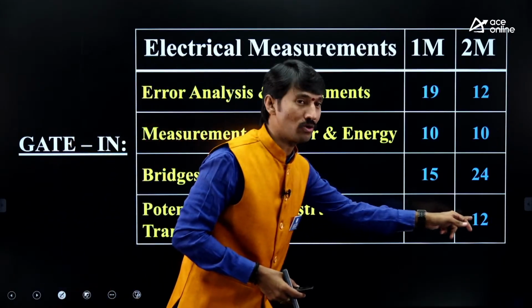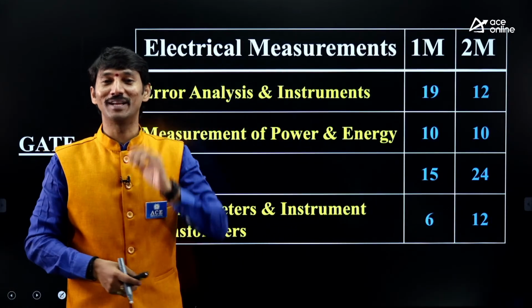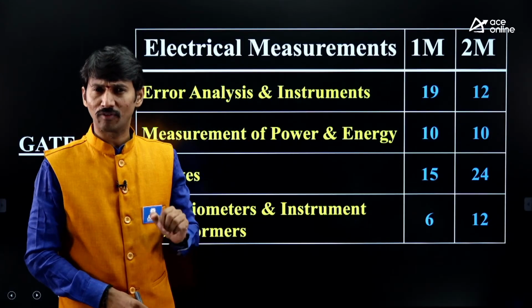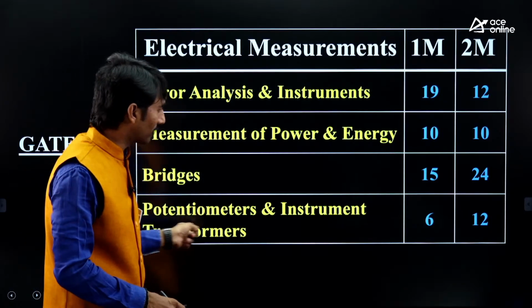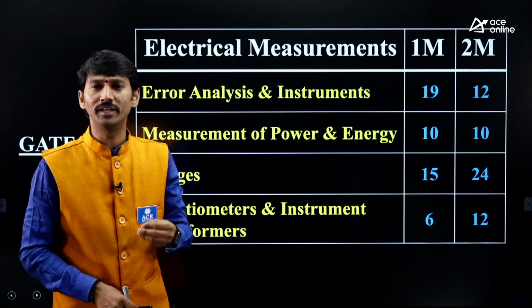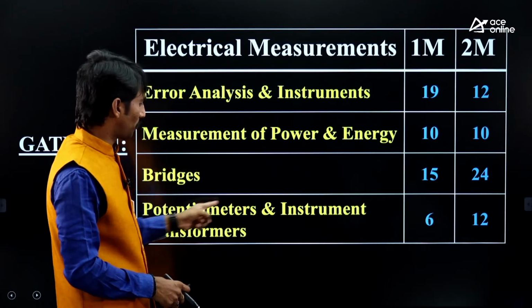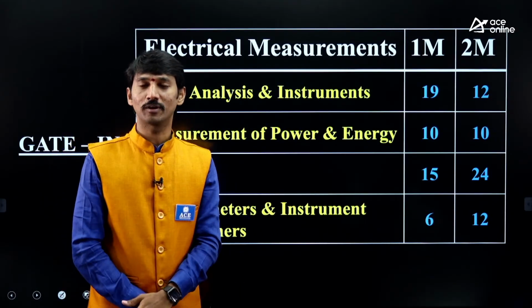They have given more questions for instrumentation people. For electrical people, for so many years, there was no question from potentiometers. But recently, 2022, 2021 questions were also present in the entire chapter, potentiometers and instrument transformers.